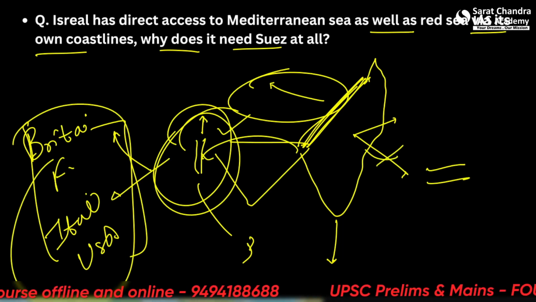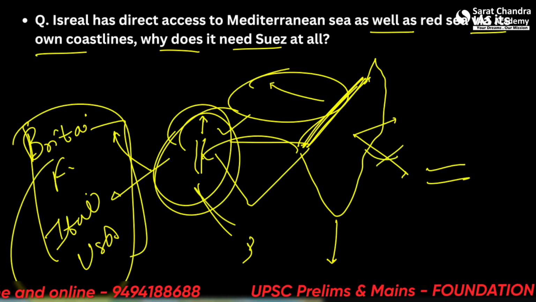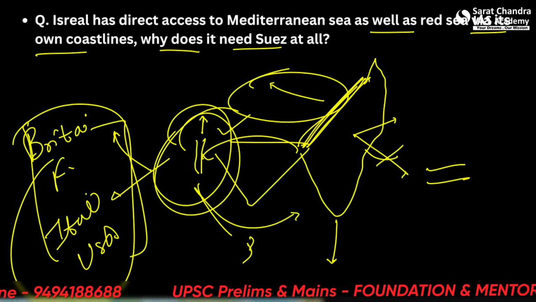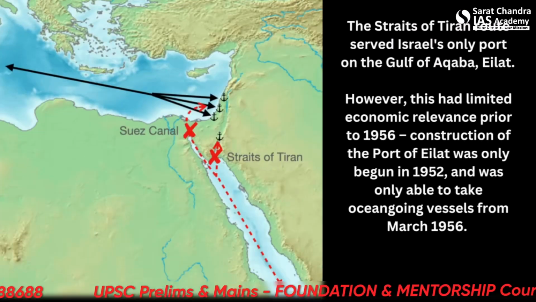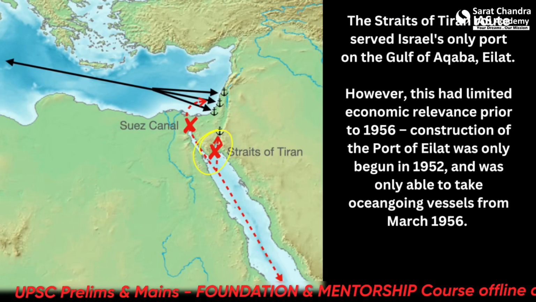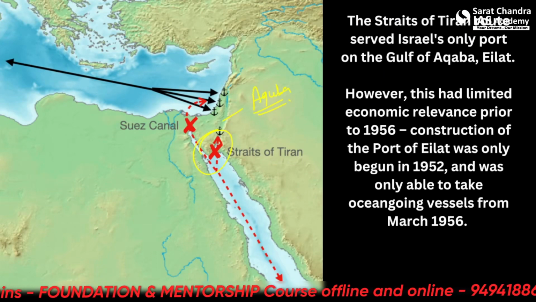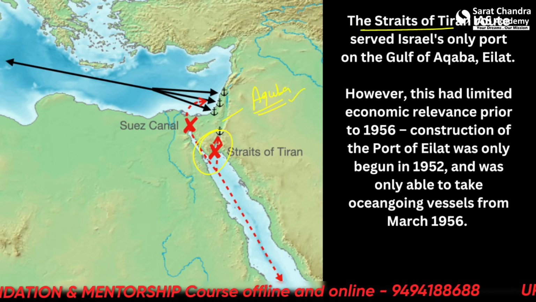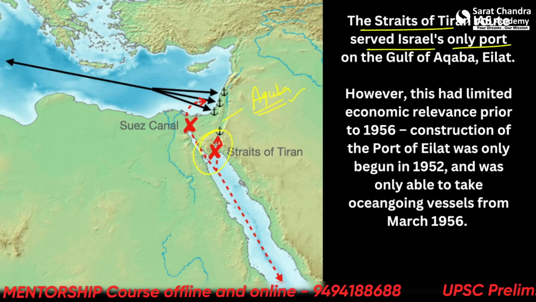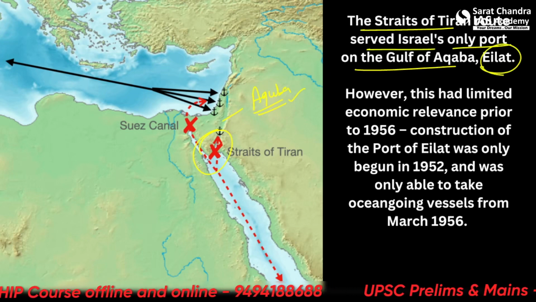Alright. Furthermore, let us see that Egypt also banned the Strait of Tiran, which was the only way for Israel to get to the Red Sea. So this is the Strait of Tiran. Here is the Gulf of Aqaba. The Strait of Tiran route served Israel's only port on the Gulf of Aqaba, which was Eilat port.